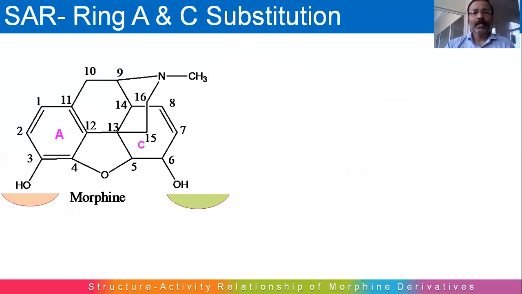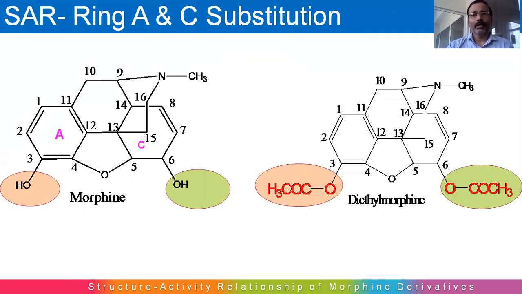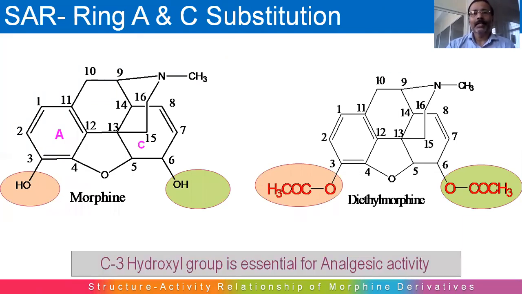Again, when we replace this C3 hydroxyl group and C6 hydroxyl group by esterification, we get a compound called diacetylmorphine, which is also called heroin. This compound is more potent and has more lipophilicity compared to morphine. So all these modifications confirm the importance of the hydroxyl group at the C3 position. So we can say that the C3 hydroxyl group is essential for analgesic activity.